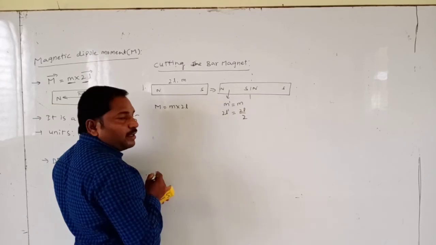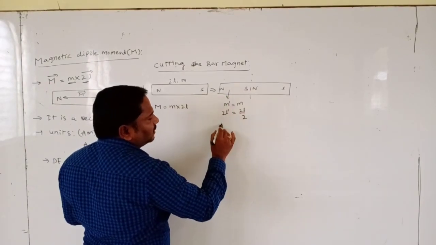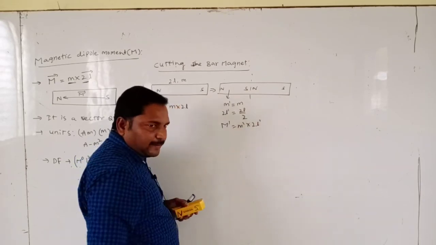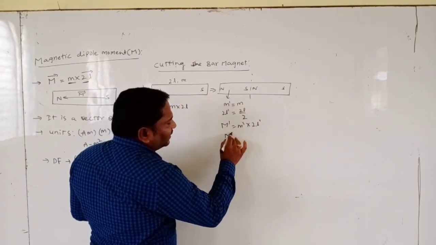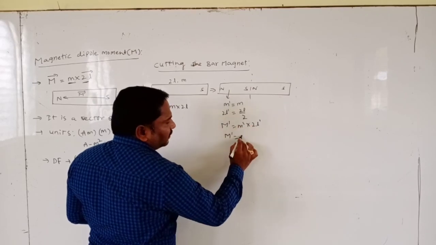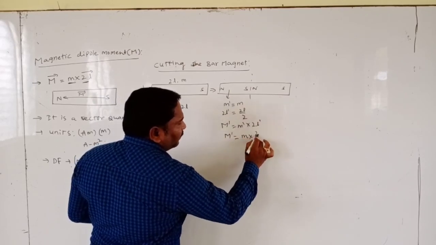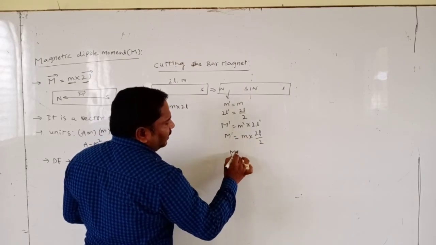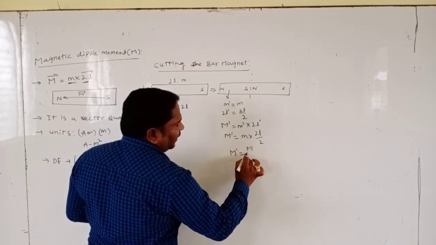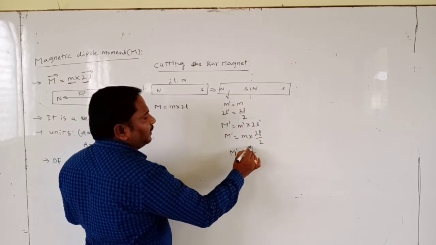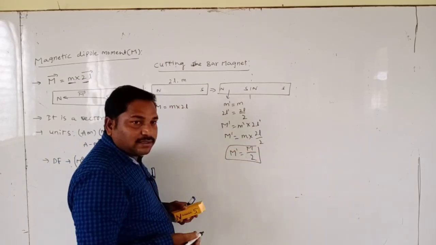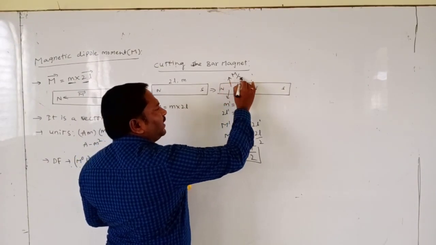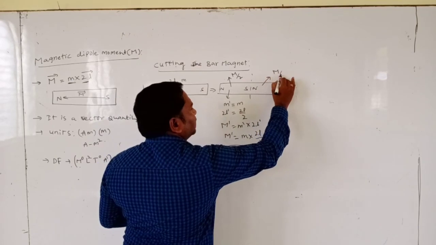Now what is the magnetic moment of each piece? M dash is equal to small m into 2L dash. Small m is the same, and length becomes half, 2L by 2. So M dash is M into 2L, capital M, by 2. That means when it is divided into half, each piece's magnetic moment becomes M by 2.